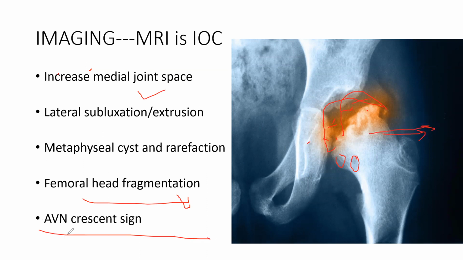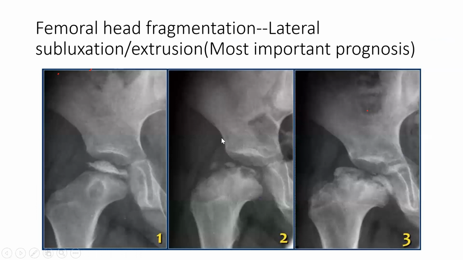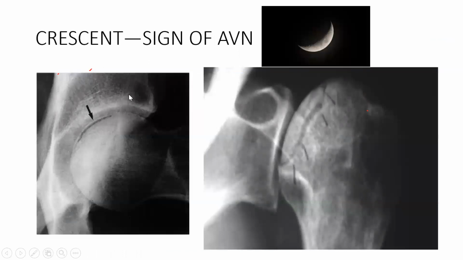And there is a crescent sign. So the avascular crescent sign. Normally every avascular necrosis has a crescent sign. I will show you what the crescent sign is. This is lateral subluxation. So this is the crescent sign. Crescent is like your moon. Your moon shape is crescent shape. So you see this black line. This is classical of avascular necrosis, and it is called the avascular crescent sign. This black line you see like a moon. Obviously Perthes is avascular necrosis, so it has the crescent sign.